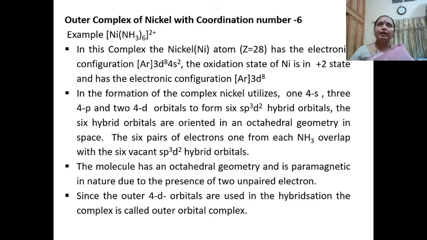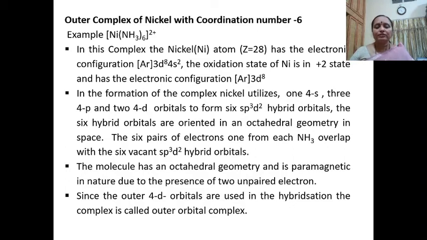Coming to the outer complex of nickel with coordination number 6. Nickel with atomic number 28 has electronic configuration argon 3d8 4s2. In plus 2 state, it loses the 2 electrons in the 4s orbital.